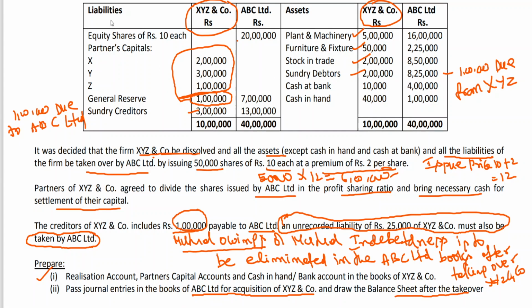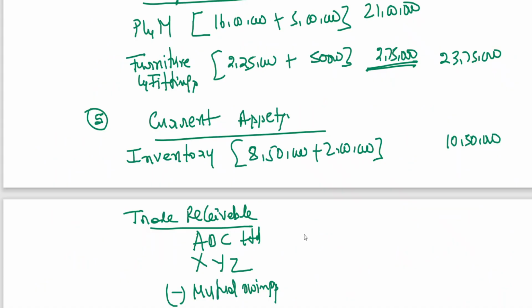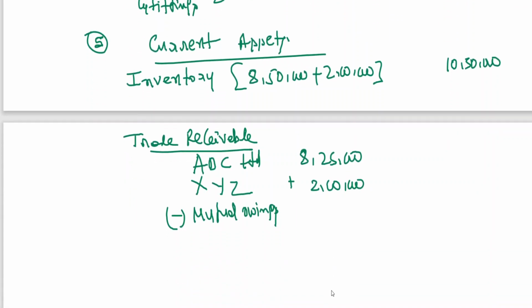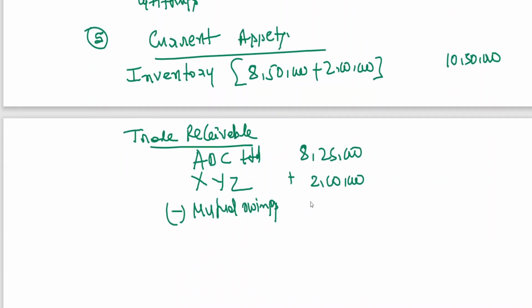It is 825 plus 2 lakhs, minus 1 lakh. 9 lakhs 25,000. 9 lakhs 25, the mutual owings.